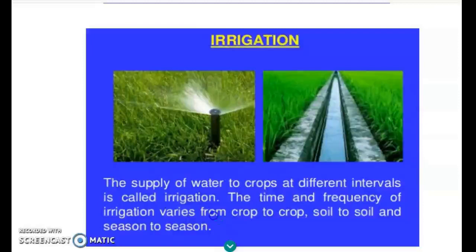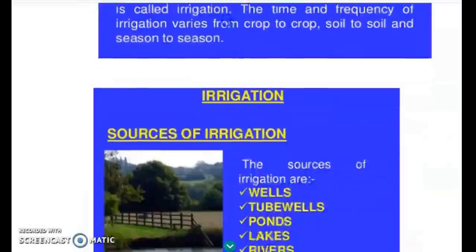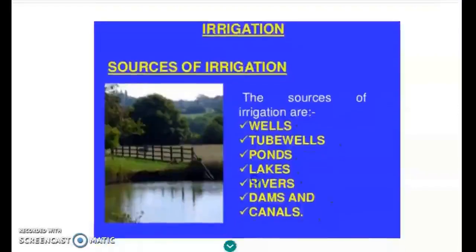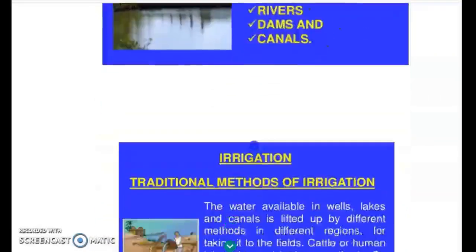So where do we get water for this irrigation process? We get water from wells, tube wells, ponds, lakes, rivers, dams and canals. These are the places from which a major part of the water for irrigation is used. Now, as you all know, every farming method has a modern as well as a traditional method. In the same way, irrigation also has a modern and a traditional method. So let's study the traditional and the modern methods in detail.